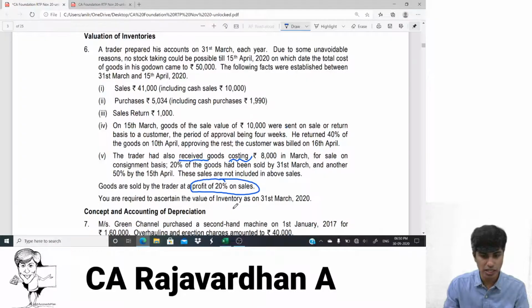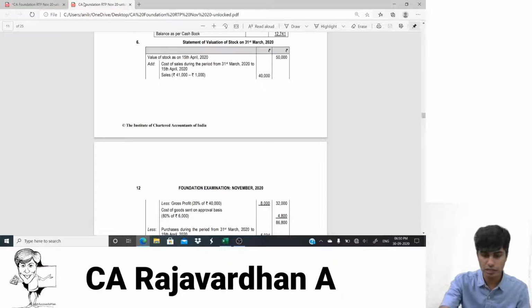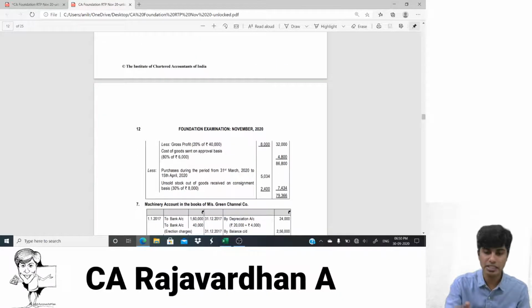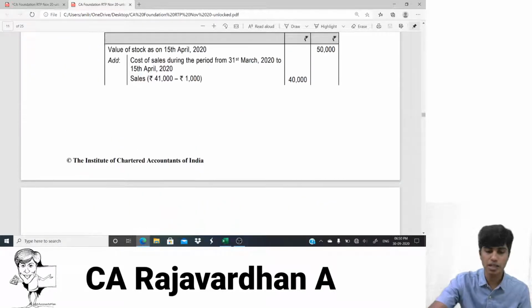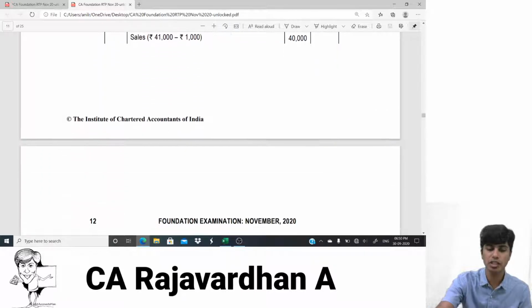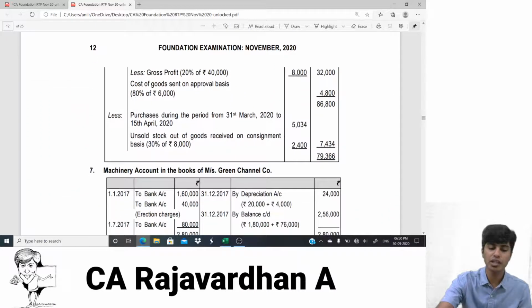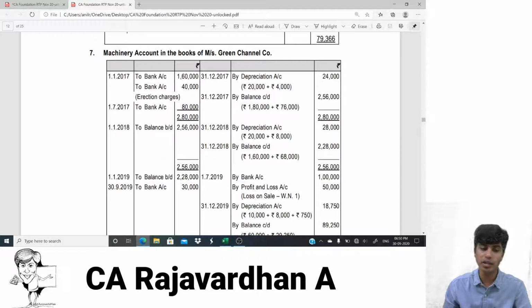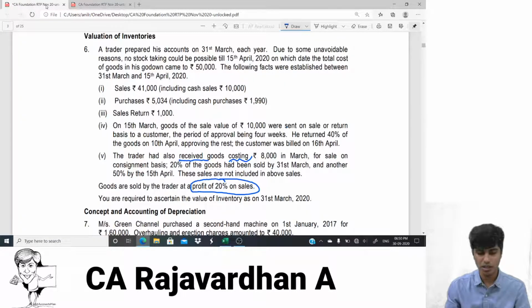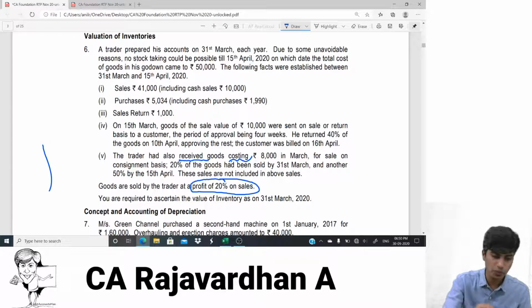Let us now just check the answer once. What should we get? 79,366. Have a look. This is our answer material. 79,366 is the answer, guys. So that's the answer according to the institute material. If you observe, they follow the same format except that they have not done the working note. But we have done the working note. You can do the working note for your understanding. In the examination, should you be doing it? It is suggested to do. But if you want, you can skip that, but that's a little risky. So I would always suggest you do the working note.